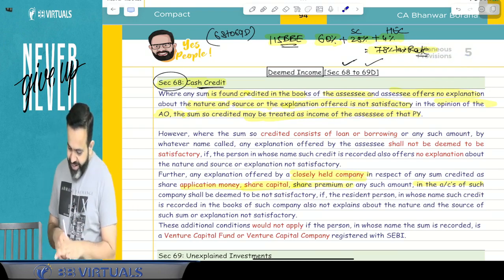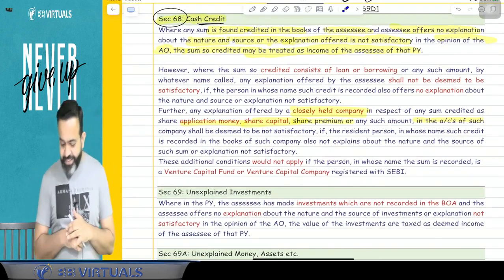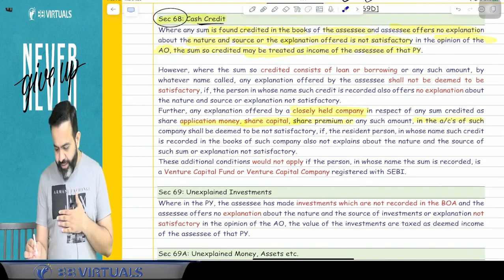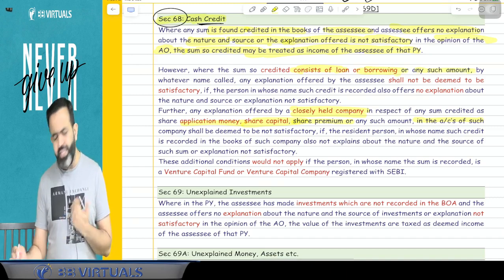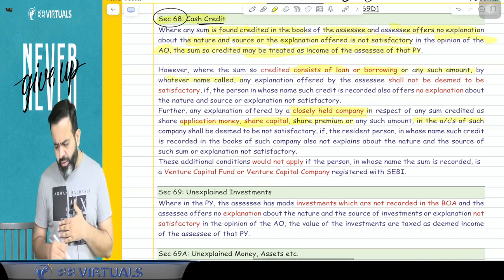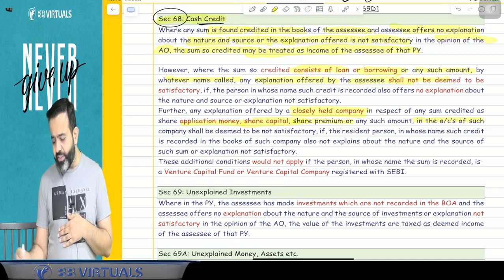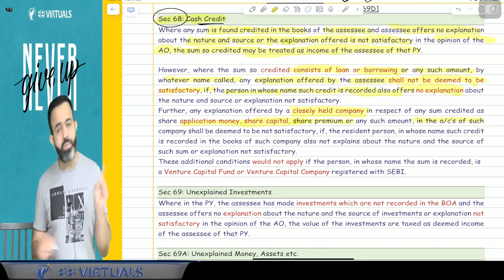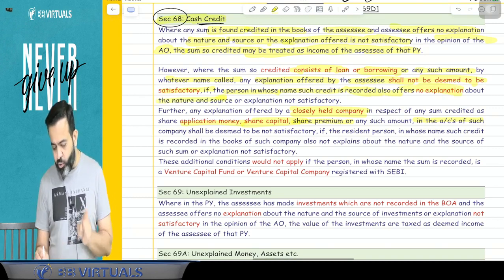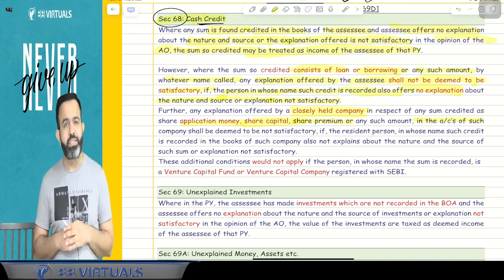So next part, they are saying that where such sum credited consists of a loan or borrowing or any sum by whatever name called, any explanation offered by the assessee shall not be deemed to be satisfactory if the person in whose name such credit is recorded also offers no explanation about the nature and source, or the explanation is not satisfactory.